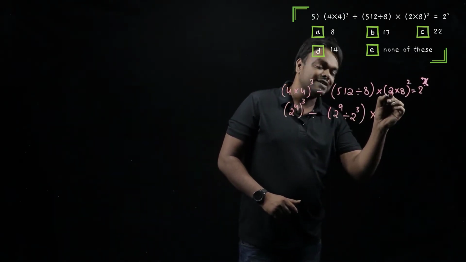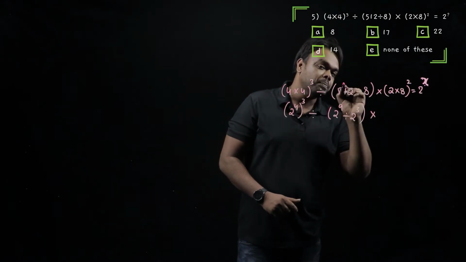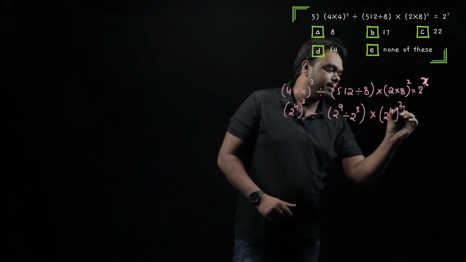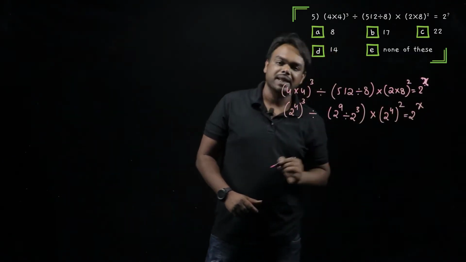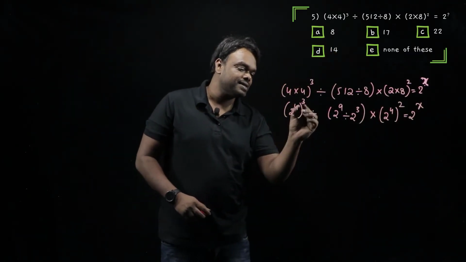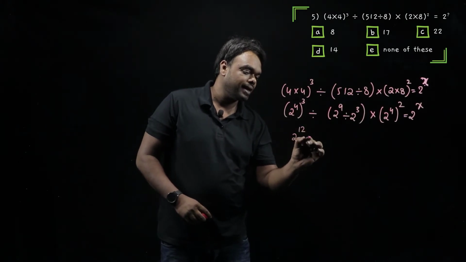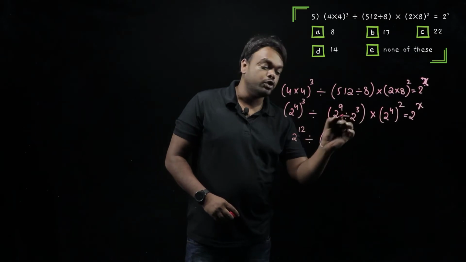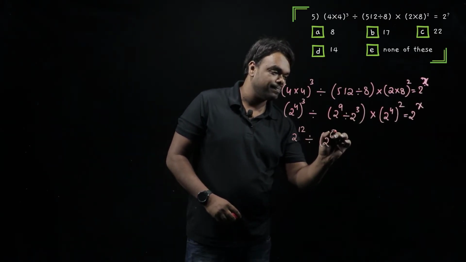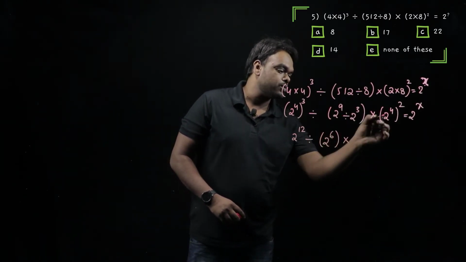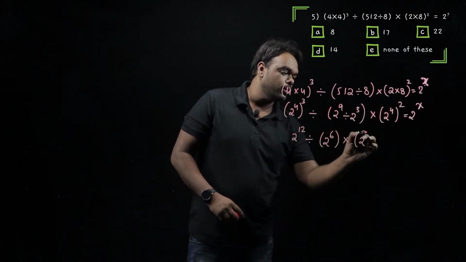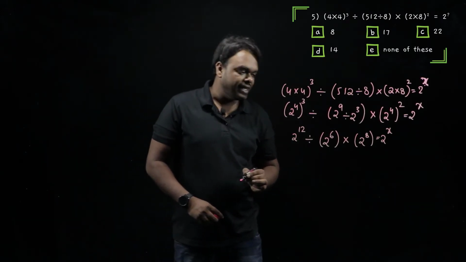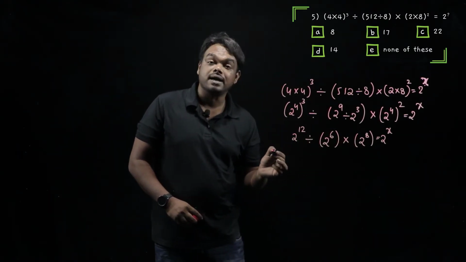Now, next, moving ahead. So this one, this is 2. 8 is 2 cube. 2 power 1 into 2 cube should give us 2 power 4 whole square. That is equal to 2 power x. So what do we get here? This is 2 power 12 divided by, this is 2 power 9 divided by 2 cube should give us 2 power 6, into, and the last one, 2 power 4 whole square is 2 power 8, which is equal to 2 power x. So final step. Now if you see, all the bases are 2.